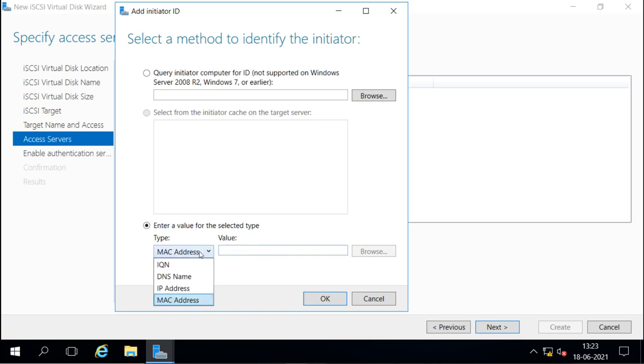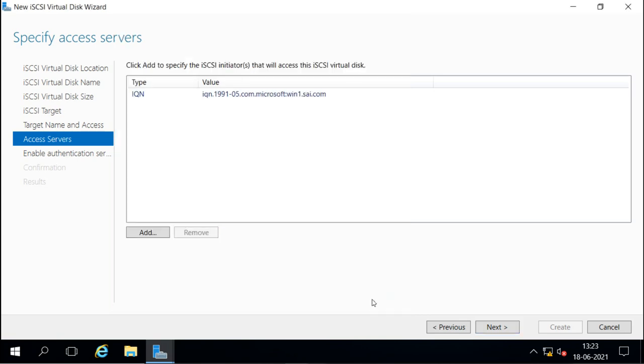That means only that client will be allowed, because the MAC address cannot be changed. You can change the IQN name, the DNS name, even the IP address, but you cannot change the MAC address. So only the MAC addresses we mention here will be allowed. The other MAC addresses will not be allowed. So one by one you will add all the clients, by IQN, IP, name or MAC address, which you want to allow.